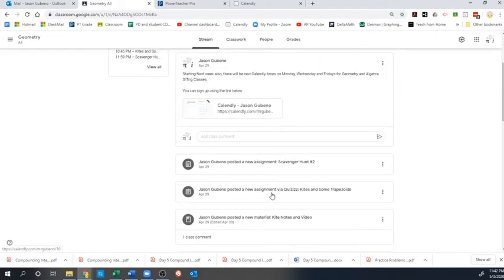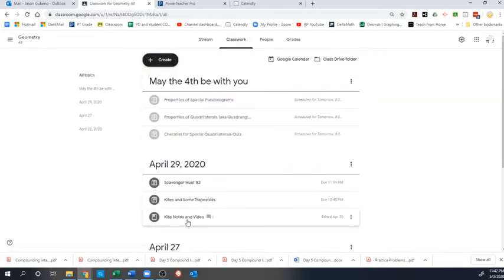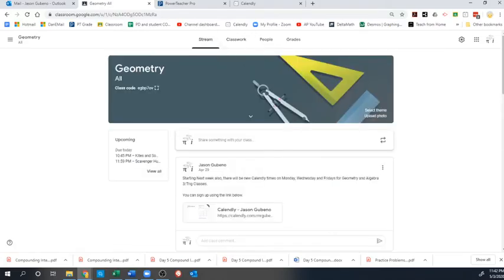And again, when you see these assignments, like the scavenger hunt, I would go into classwork and look for all these things. I had 15 turn it in. 54 of you have not done it yet. So that gives me a fair idea of what is going on or not going on when you're doing these. Okay, so week 3 of the assignments.